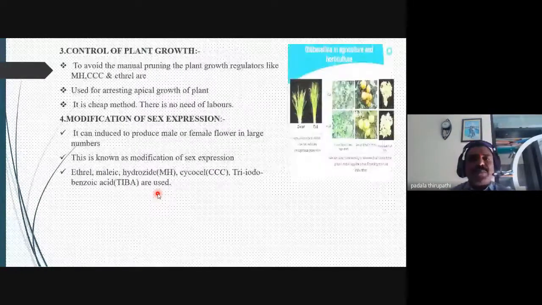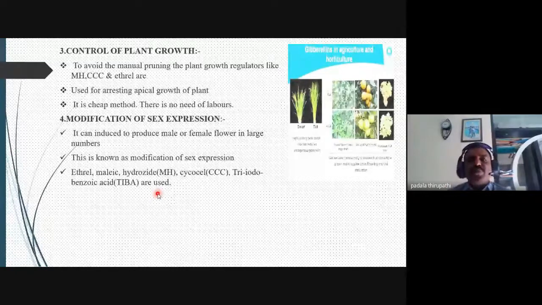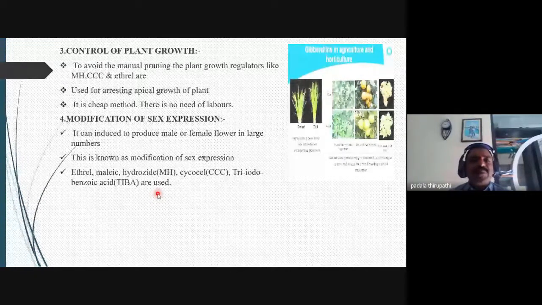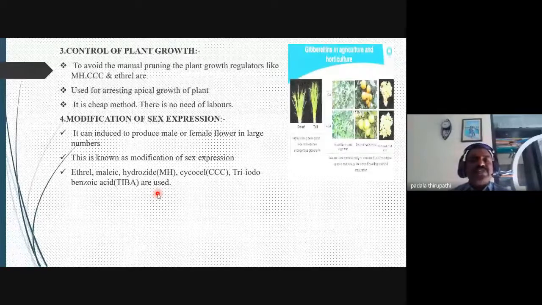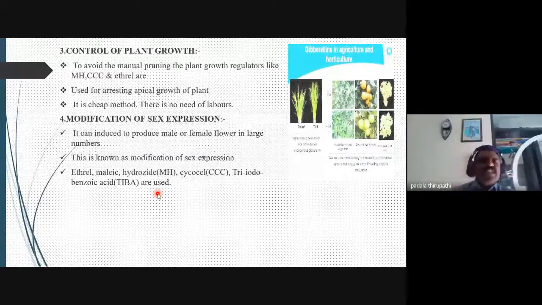And the control of plant growth. Even the control of plant growth by applying this gibberellic acid avoids manual pruning. Plant growth regulators like MH, CCC and ethyl are chemical compounds used for arresting apical growth of the plant, and it is a cheap method. There is no need of labor. So it is a very cheap and low cost method.